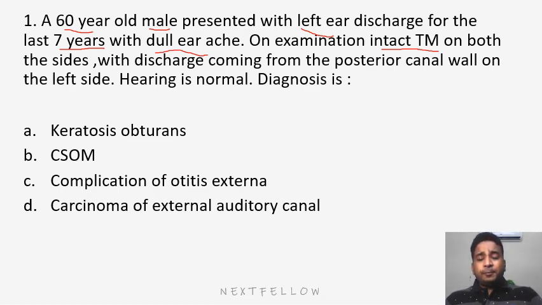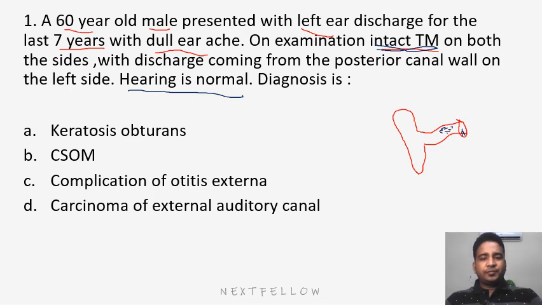Now look at what I want to mention. Suppose this is my external ear, this is my pinna, and this is my external auditory canal. Okay, and this is my drum. So in the question, the examiner is saying that hearing is normal and the tympanic membrane is intact. That means my pathology is somewhere in the EAC only, because the middle ear is normal, the tympanic membrane is normal and hearing is normal.